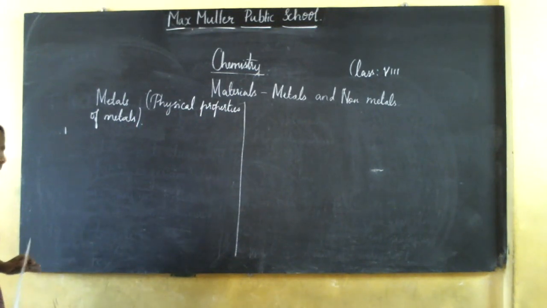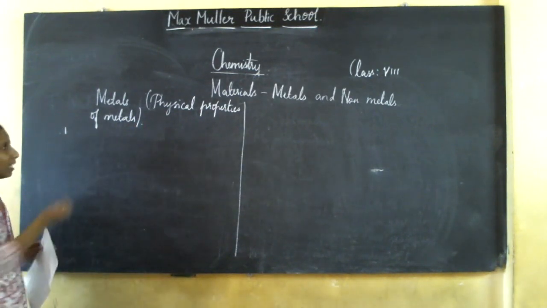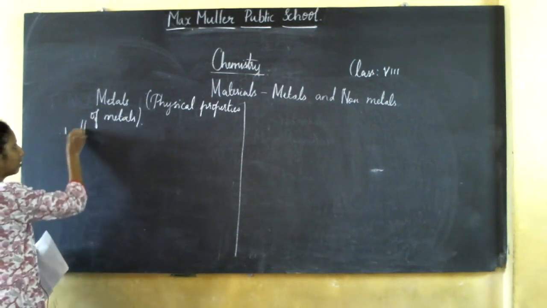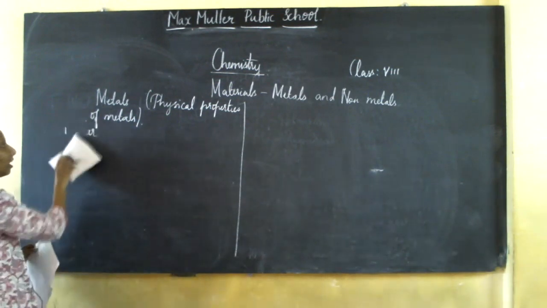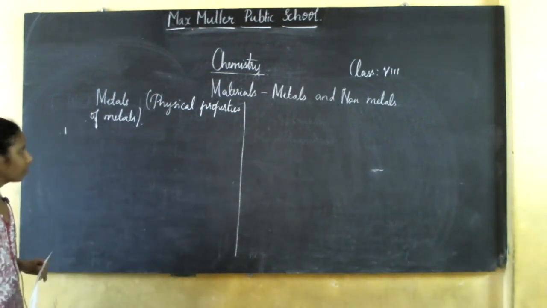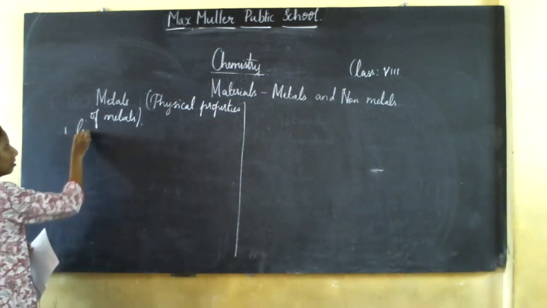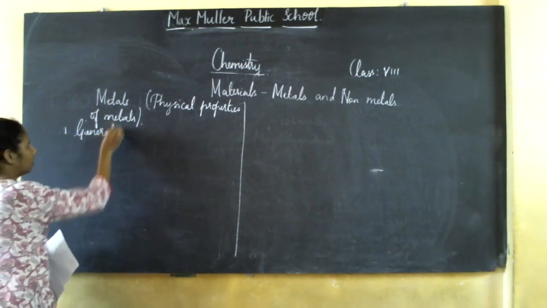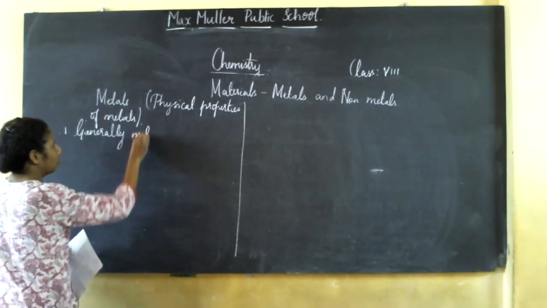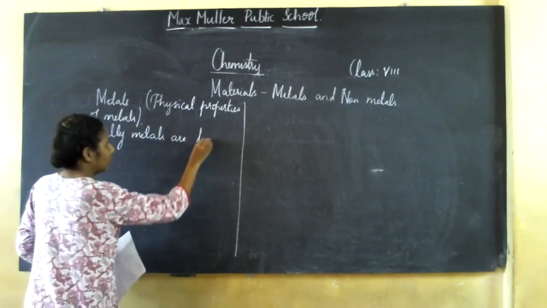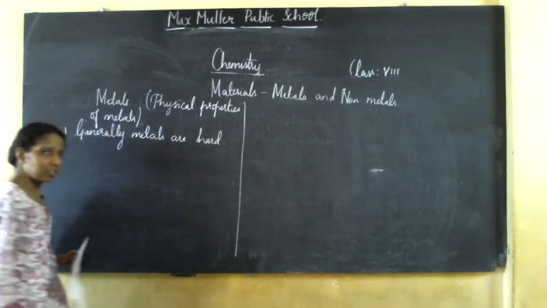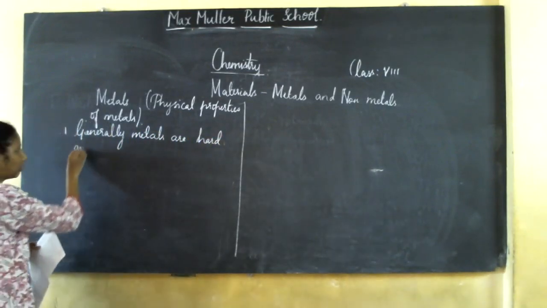Are they hard or brittle? They are hard, isn't it? So, generally, metals are hard. Okay, there is an exception.